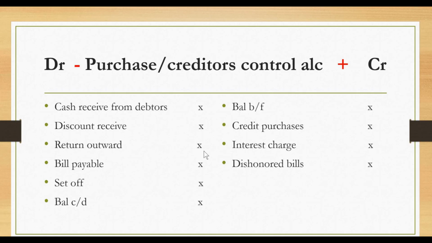Then cash paid to the creditors means you pay part of your debt. Discount received will reduce it because you are the one receiving the discount. Returns outward, for the goods that you return back to the producer, is going to reduce your debt. Bills payable, set off. Set off is the same thing as contra entry, and then I've explained what we call balance c/d.